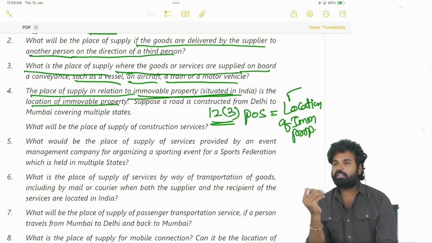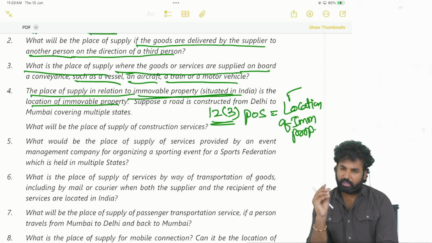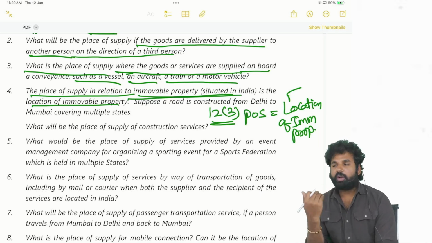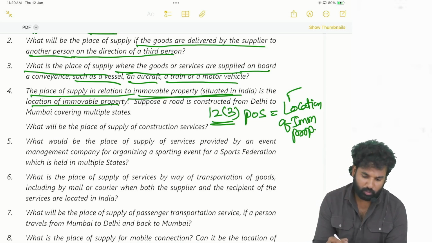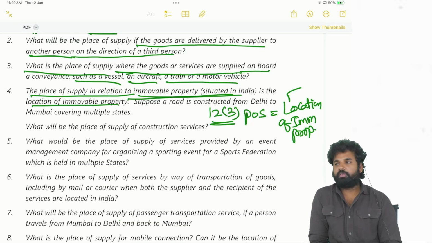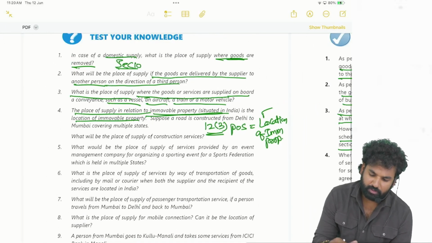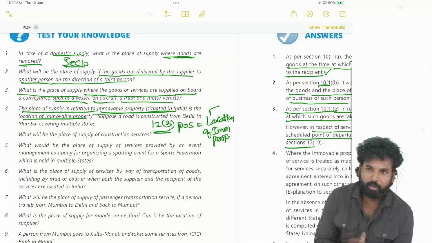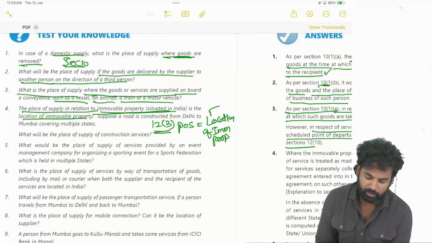In the agreement, if there is any allocation or apportionment or proportionate basis, that has to be taken, or on a reasonable basis we have to apportion. What do we have to do? How many kilometers of the road has been laid down in a particular state? That has to be taken. So place of supply is equal to the location of immovable property as per section 12 subsection 3.